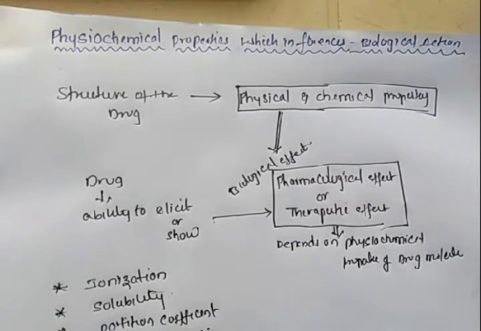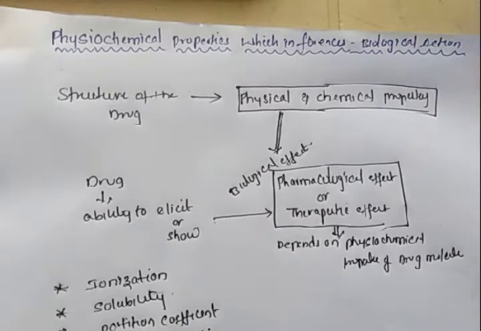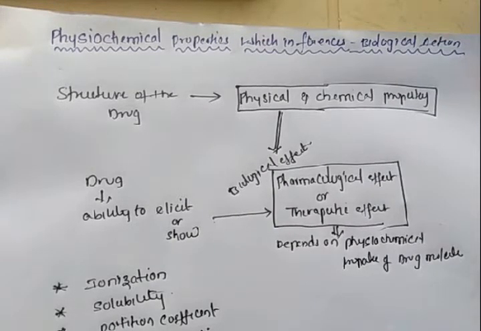So the ability to elicit or show a biological action by a drug molecule depends entirely upon the physical and chemical properties of the drug molecule. The ability of a drug to show its pharmacological or biological effects depends majorly upon its physical and chemical properties.